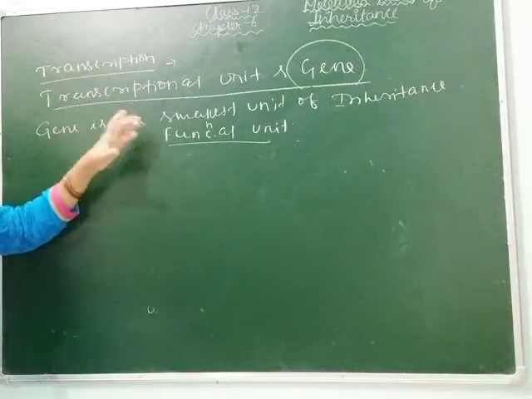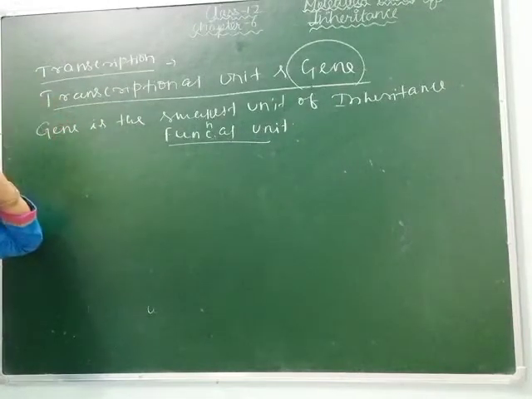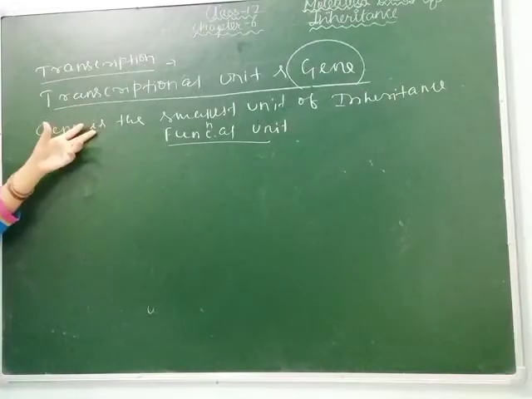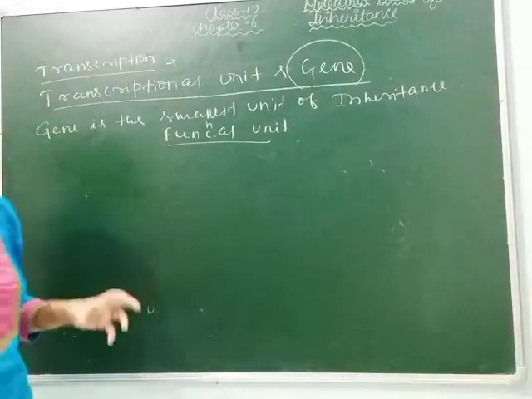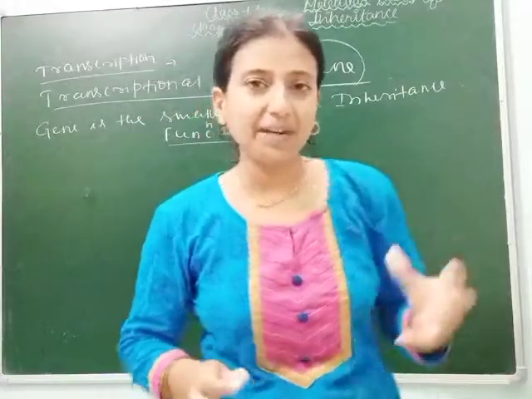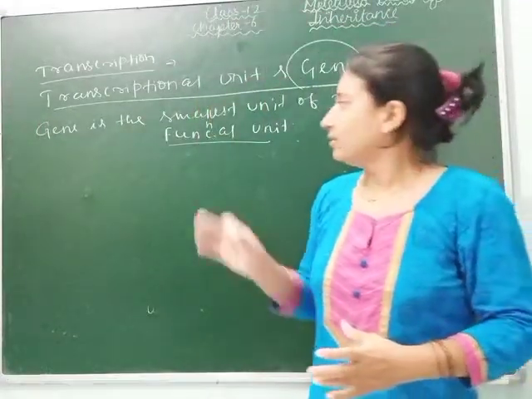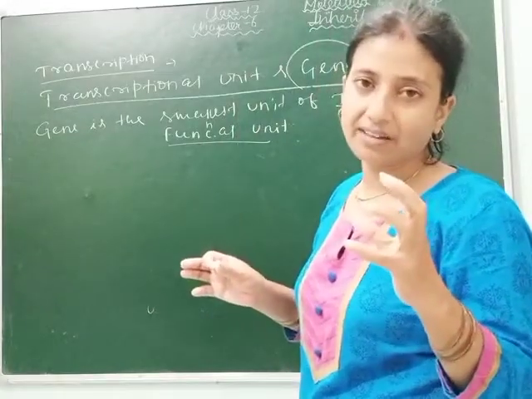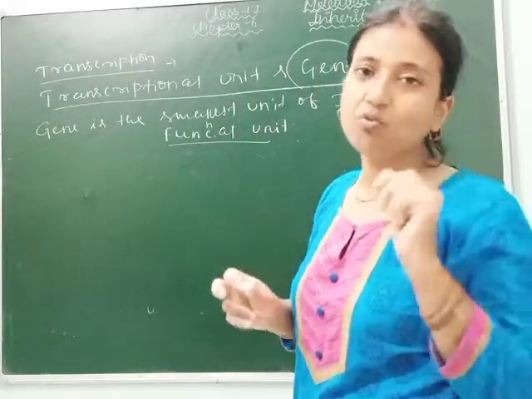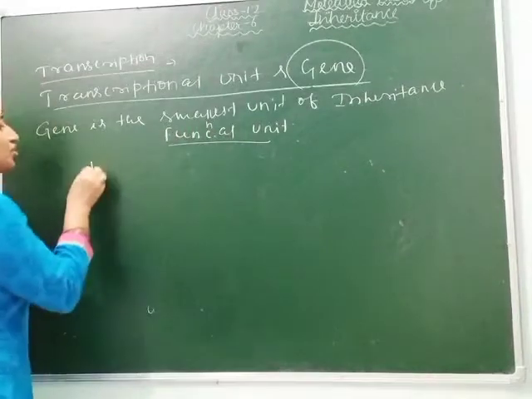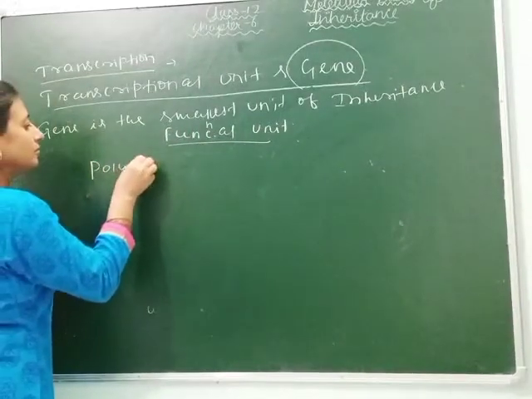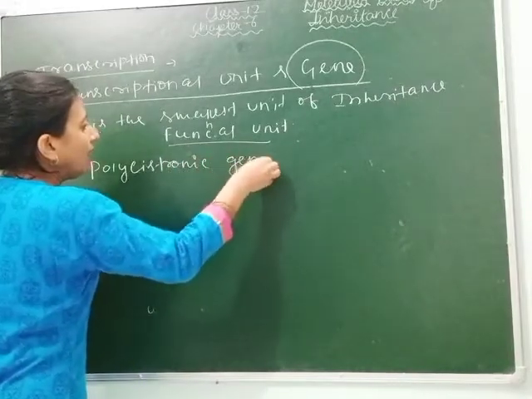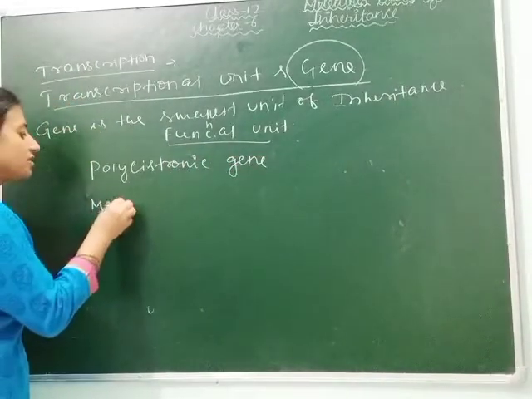Now let's see into how many types genes are divided. The DNA sequence coding for a template strand is also called a gene. The gene is of two types: one is the polycistronic gene and another is the monocistronic gene.